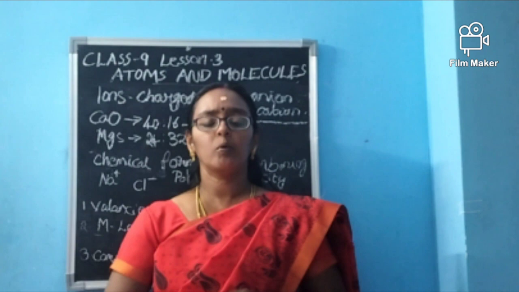So anion means negatively charged. When C comes it is higher, so we get positive charge. Anion, negative charge; cation, positive charge. Don't get confused over it.